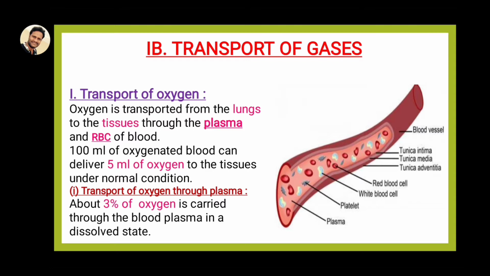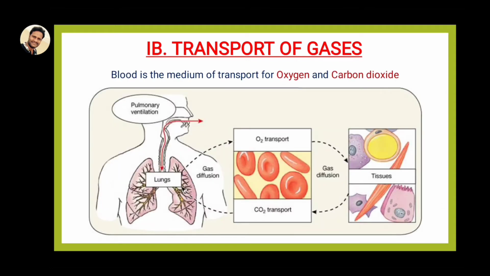So here you can remember one point. For oxygen transport and carbon dioxide transport, the human body doesn't have any specific vessels for carrying gases. So oxygen and carbon dioxide are carried in the blood. What is blood divided into? Blood can be divided into components: 55% plasma and 45% blood cells.